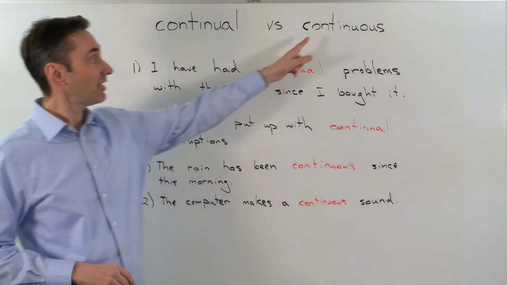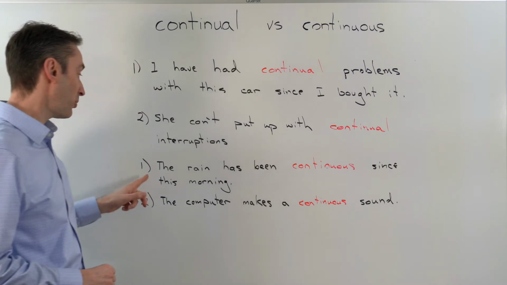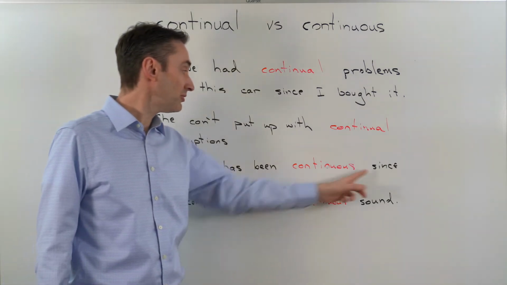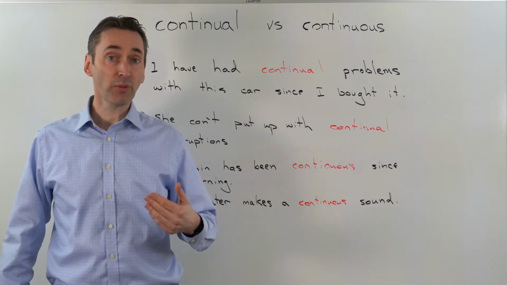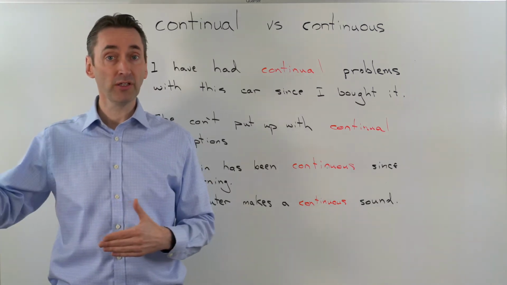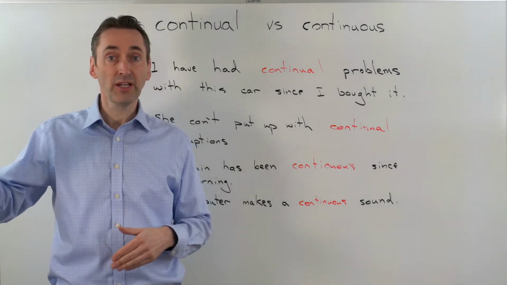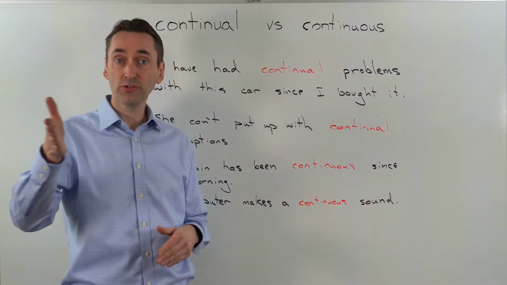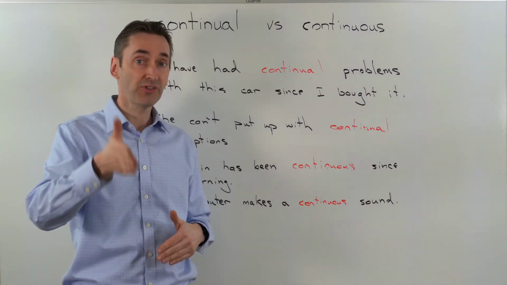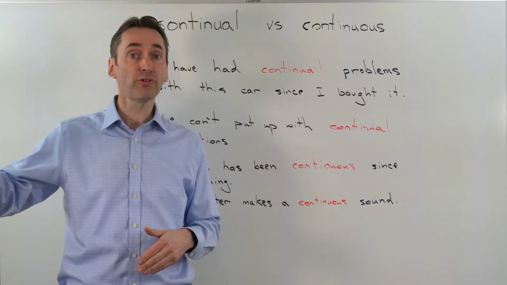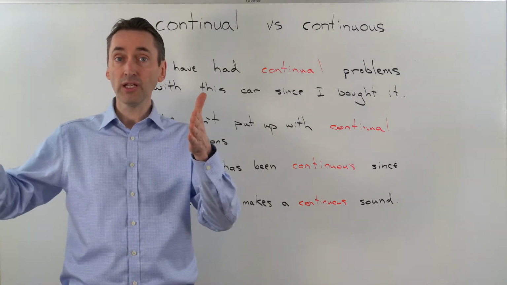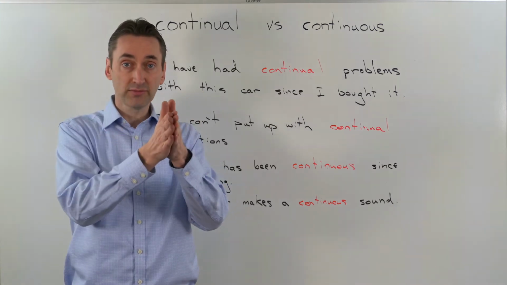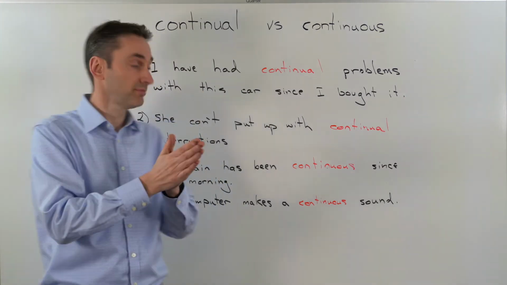And next, some examples for continuous. Number one, the rain has been continuous since this morning. This morning when I woke up, I looked outside and it was raining. And it has not stopped. It has continued till now. Perhaps now is this afternoon. So for 4 or 5 hours, the rain has been continuous. It started raining and it's still raining now. There has been no breaks.